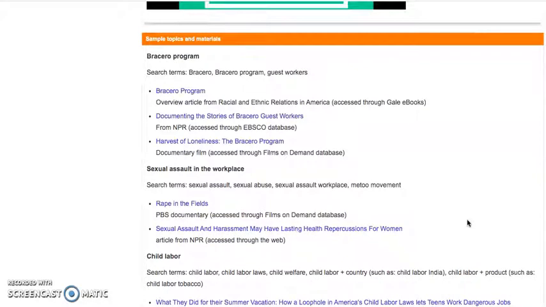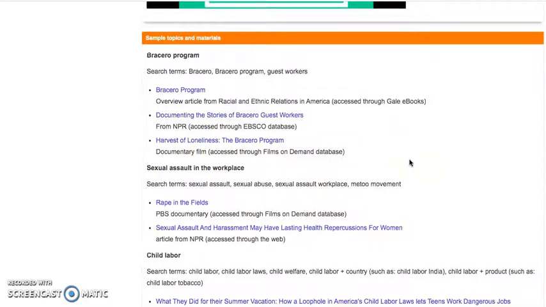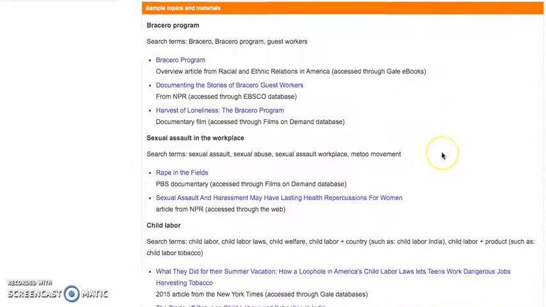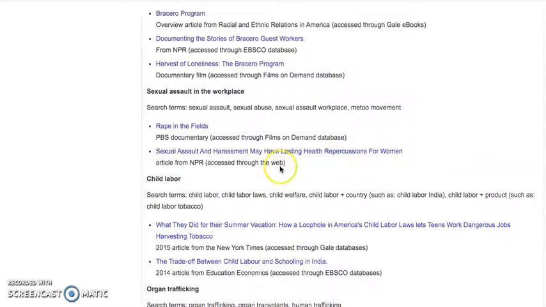I've picked different possibilities, types of oppression. For example, the Bracero program, for each one, I give you the name of the topic, some search terms that you could use in our databases or on the internet, and direct links to some articles that would be a good place to get started and learn about this topic. Some of these articles are from our databases, some of them are from the internet. I tell you in each place where I got them.